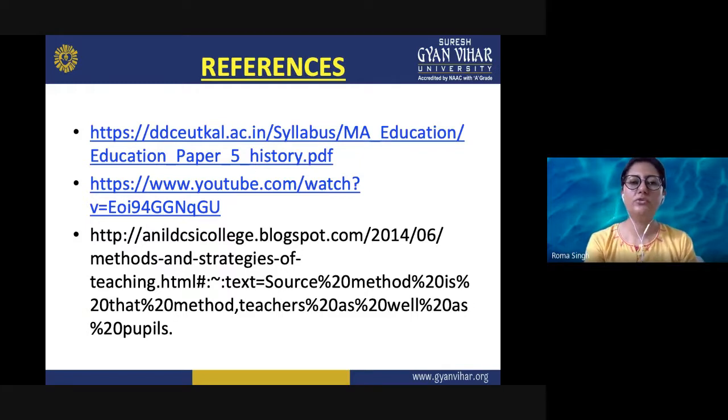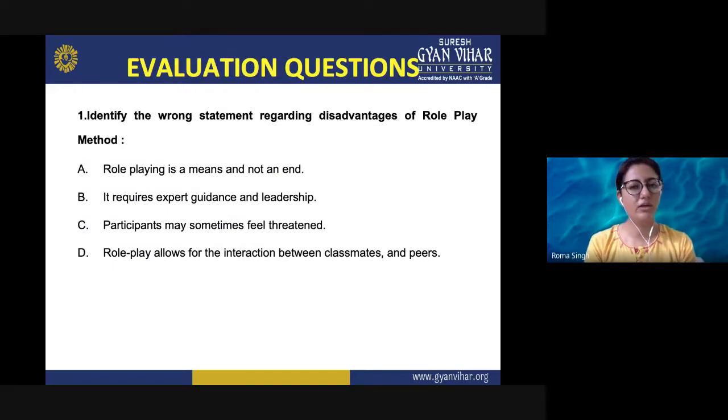Now we will move on to our next section, that is the evaluation questions part. And question number 1 is: identify the wrong statement regarding disadvantages of role play method. So the options are: role play is a means and not an end. It requires expert guidance and leadership. Participants may sometimes feel threatened. Role play allows for the interaction between classmates and peers.